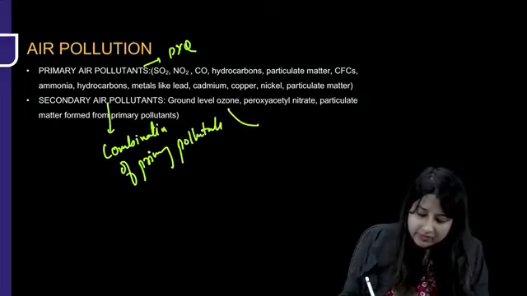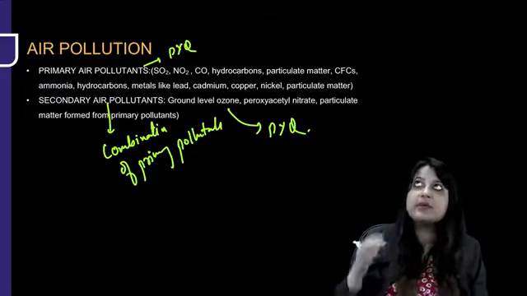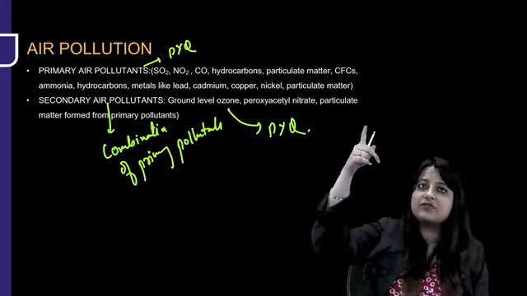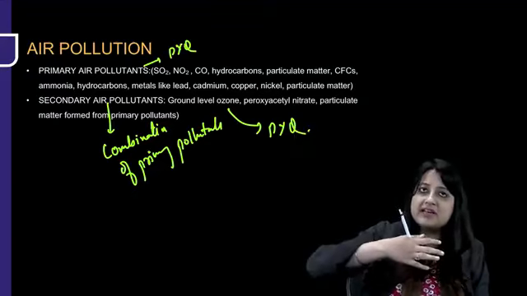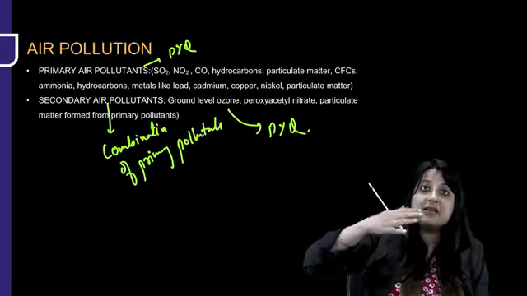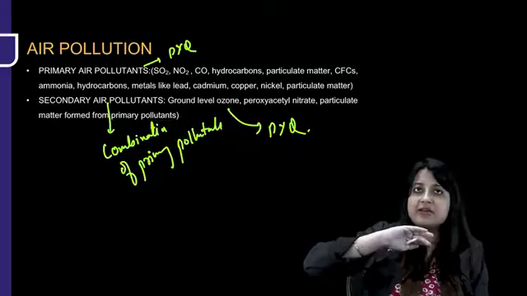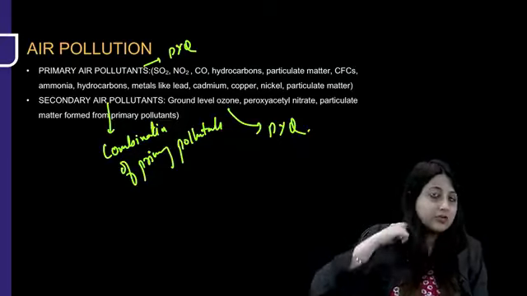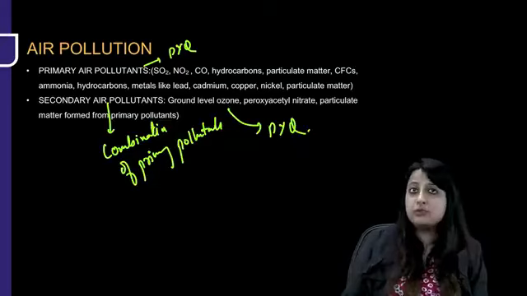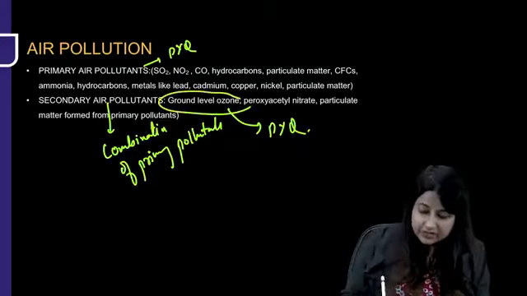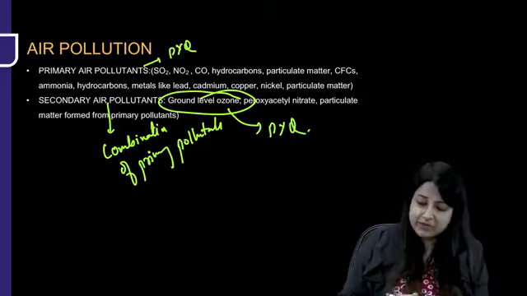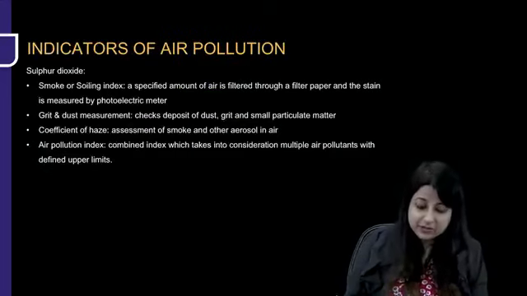So what is the PYQ? Ground level ozone. Remember there's an ozone layer in the stratosphere also, which is actually good because it's cutting out the harmful ionizing radiations from the sun. But there is something which is leading to the depletion of that ozone layer, which is chlorofluorocarbons, because of which global warming is happening. So you have to know the name. But if the question comes, ground level ozone is a secondary air pollutant. So know the names of primary and secondary air pollutants.